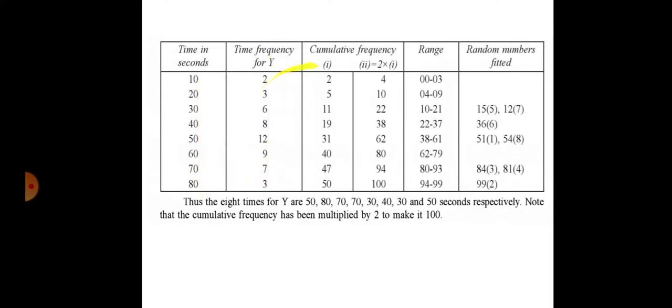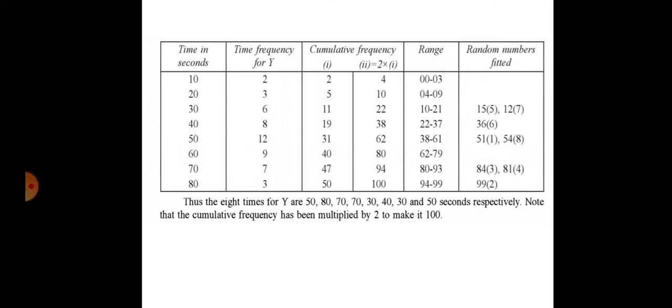Now calculate cumulative frequency. So first row is 2, then 2 plus 3 is 5, then 5 plus 6 is 11, 11 plus 8 is 19, 19 plus 12 is 31, 31 plus 9 is 40, 40 plus 7 is 47, 47 plus 3 is 50. In this way you write down the cumulative frequency, but the sum of this cumulative frequency is 50, it is not 100.